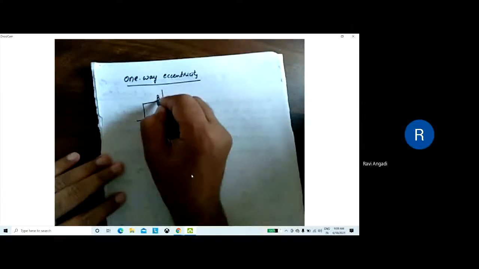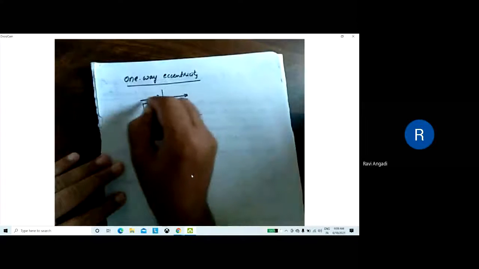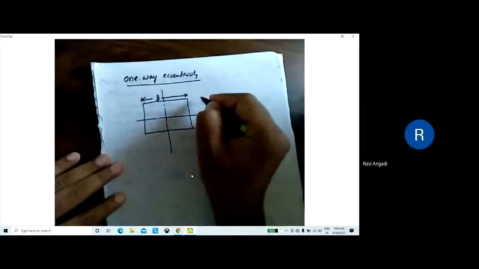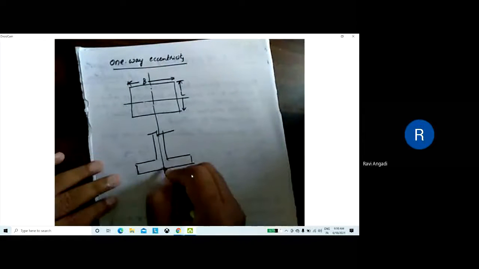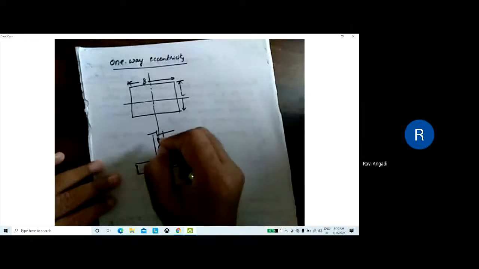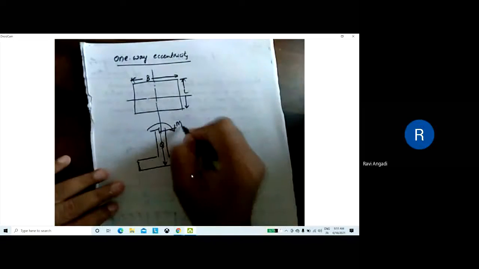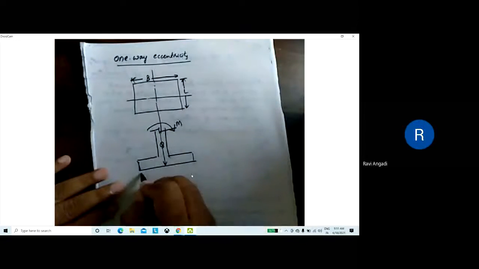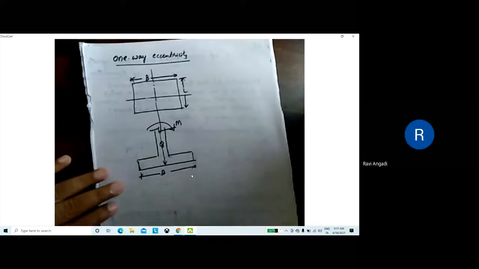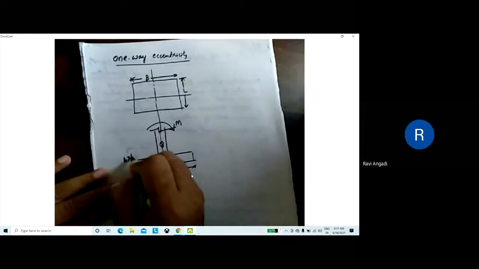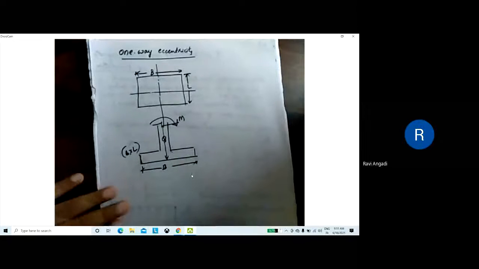Take this as the width and this as the length. So here, draw this one. This is the load Q, and let us take this as the moment M, and this is the width B. The area here is how much? B into L is the area.